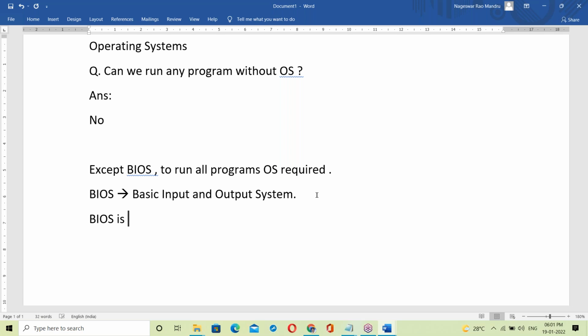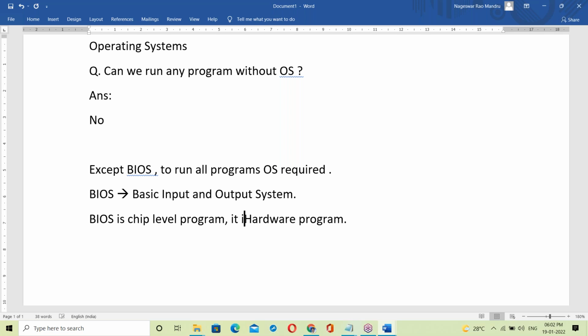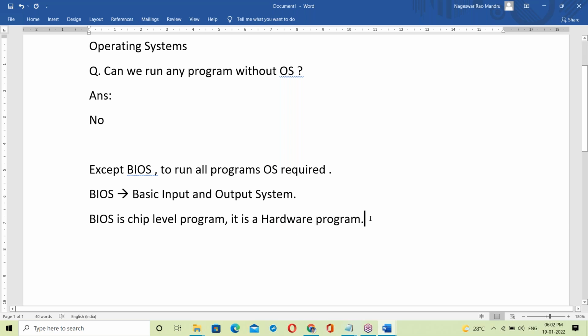BIOS is a chip-level program. It's a hardware program. BIOS is a chip-level, hardware program.